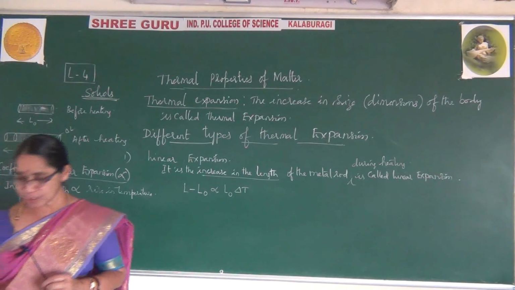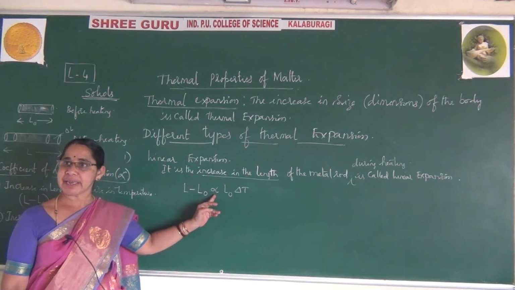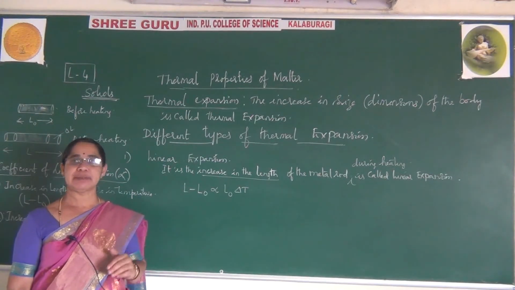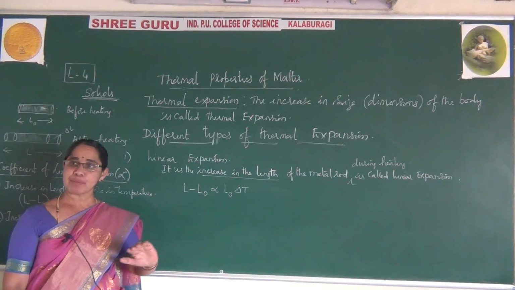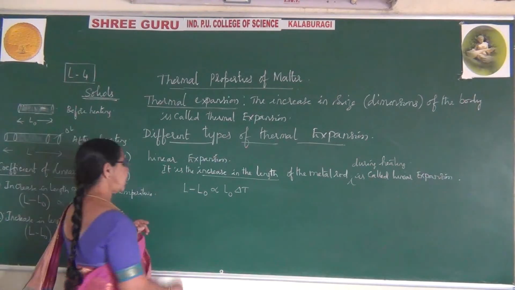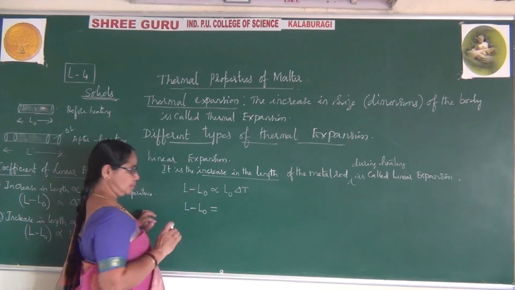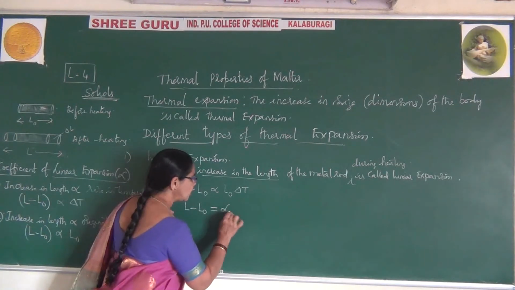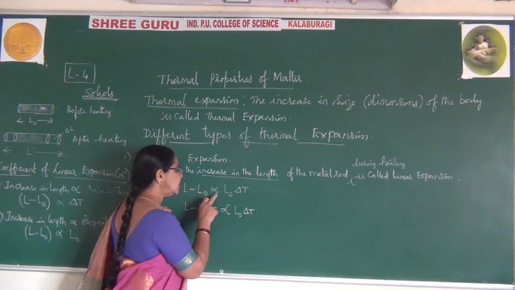When you remove this proportionality, there arises a constant, and that constant can be represented by the symbol alpha. This is proportionality, but after removing proportionality you get a constant. So I write L minus L naught is equal to alpha L naught delta T. Please observe, this is proportional.